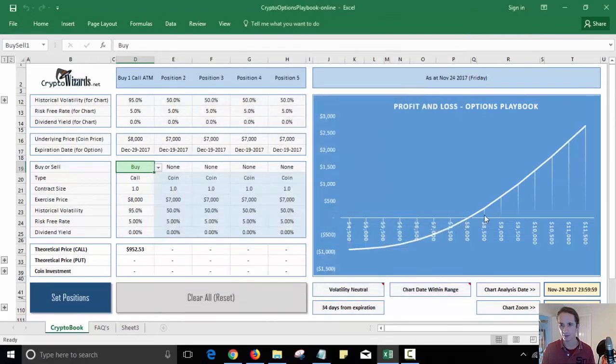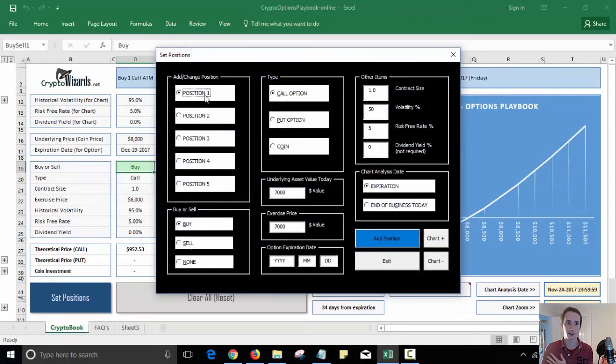Now, when I look at my profit and loss, I make money infinitely as the price of Bitcoin goes up, and I have a fixed loss if the price of Bitcoin goes down. Now, obviously, I don't expect that Bitcoin's price will move by this much in one day. However, you can just see the full spectrum. Let's add now another position. So let's say I want to close out my position. So I'm going to place another position to cancel my first position.